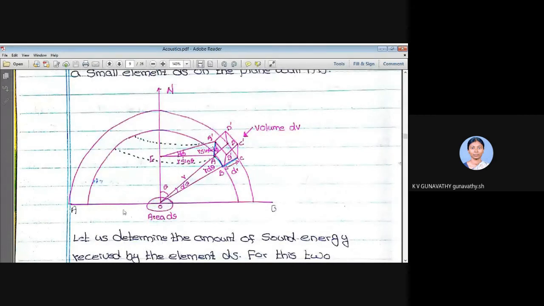We have considered only one plane wall. Even in that plane wall, we have considered only a small area ds. This wall AB is made up of a large number of such areas, and the room is made up of four walls, one ceiling and one floor. So we need to add up all the ds that make up the walls, floor and ceiling.